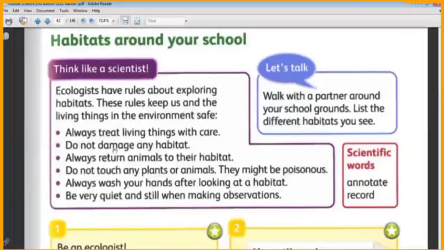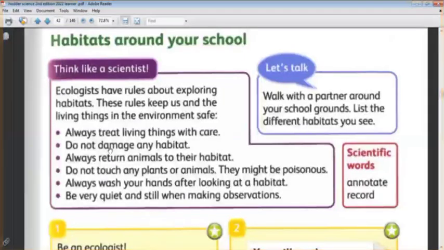If we damage the habitat, we damage the place where the living things live. They can't find a habitat to live in. So we must not damage these habitats because they are the home for the living things. Okay? This is the second one.